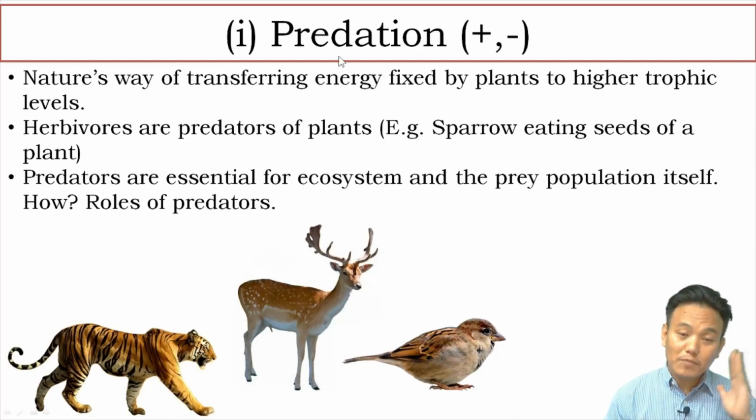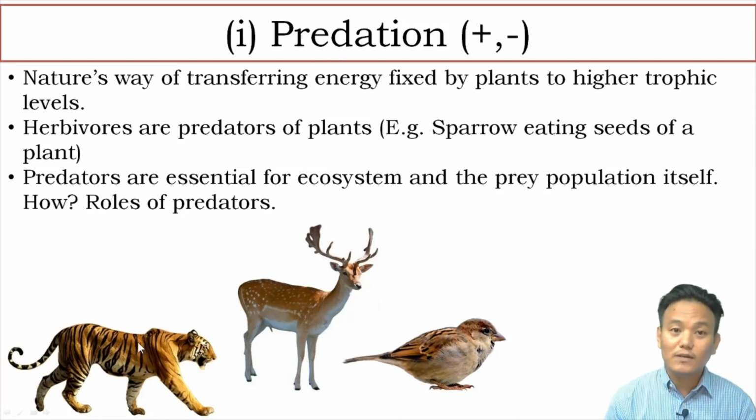And when you think about a predator, immediately you will think about tiger, wolves, cheetah, right? But you can also think about herbivores as predators. We can say that herbivores are predators of plants. Plants are living organisms, and since they get eaten up by herbivores, herbivores are also predators. You can give the example of a sparrow eating seeds of a plant. So the sparrow in this particular case is the predator, and the plant is the prey.